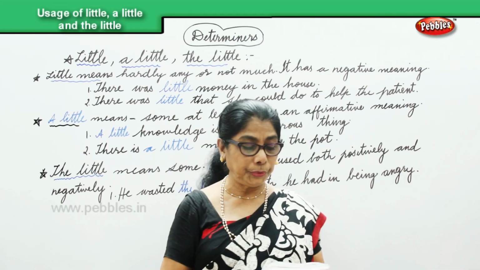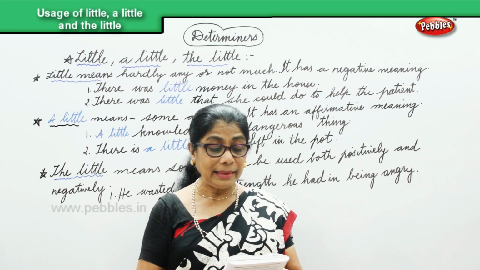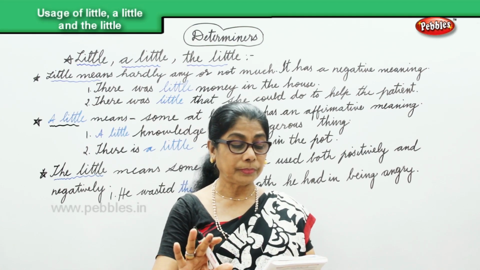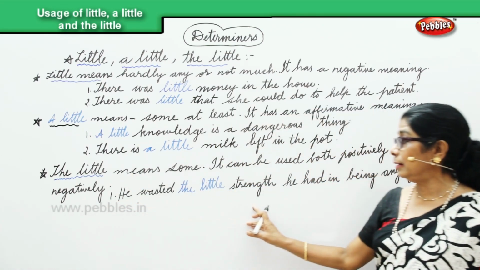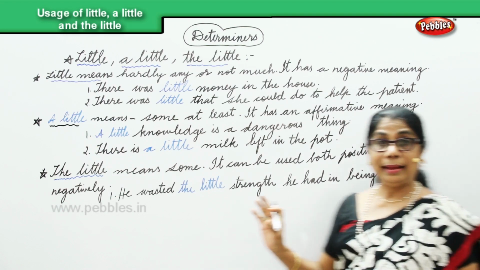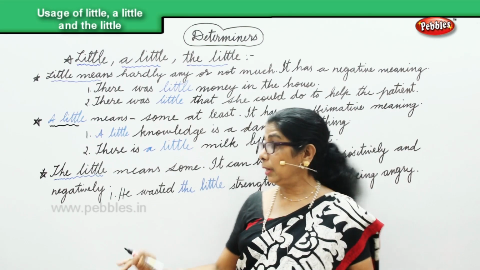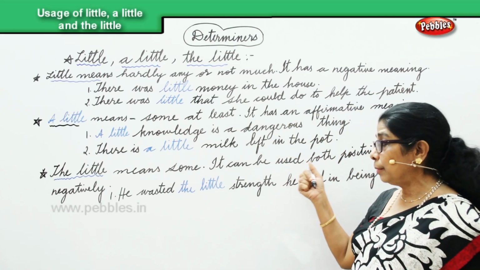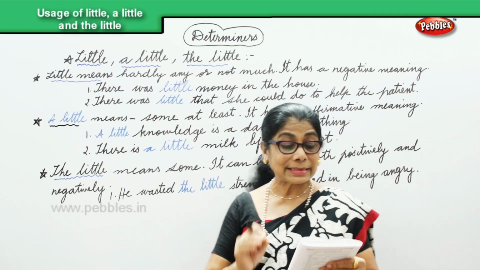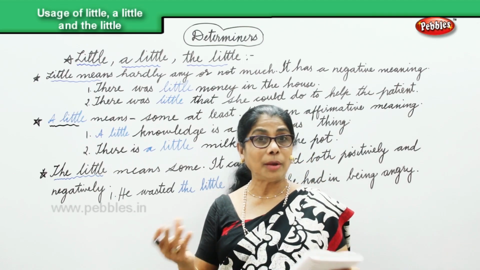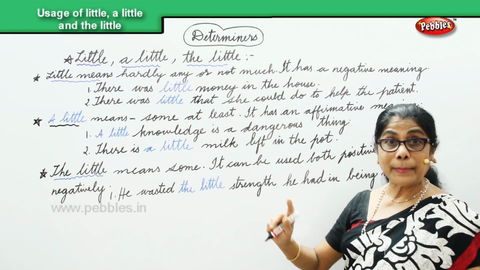Another sentence I have for you. It means the strength he had was not much. Now, the same sentence, he wasted the little strength he had in being angry. I said we can use this positively and negatively. Now, let's look at the negative. The strength he had was not much, that is negative.